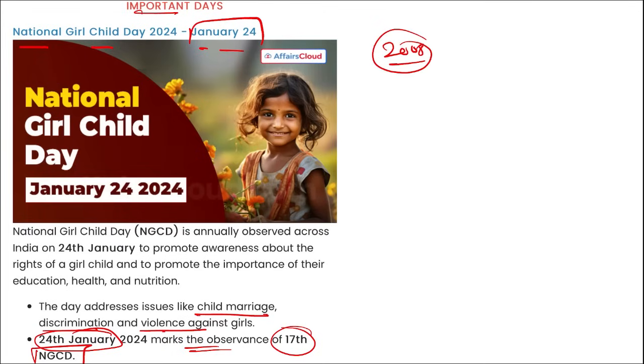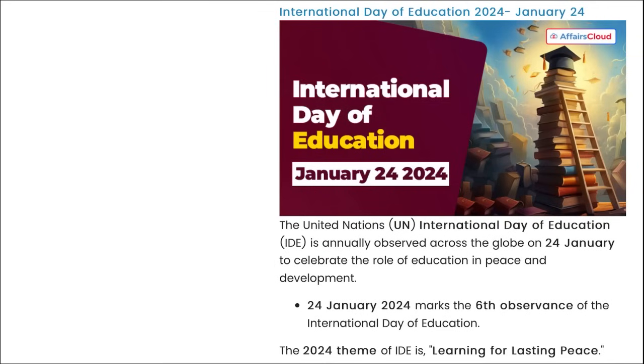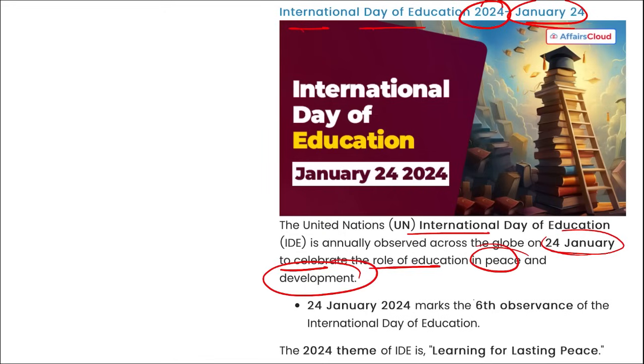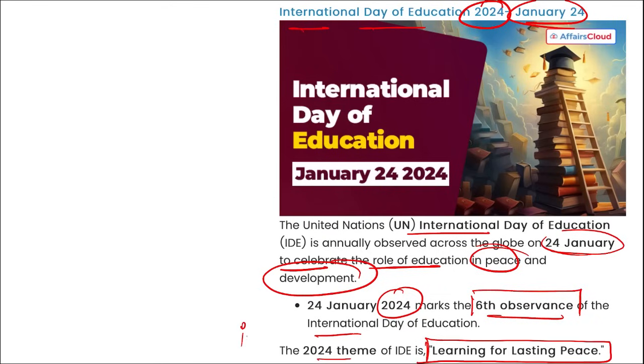Next is International Day of Education, observed on 24th of January to celebrate the role of education in peace and development. This year in 2024 it was the 6th observance of the International Day of Education. Then the theme here is learning for lasting peace. Important, take a note of this theme.